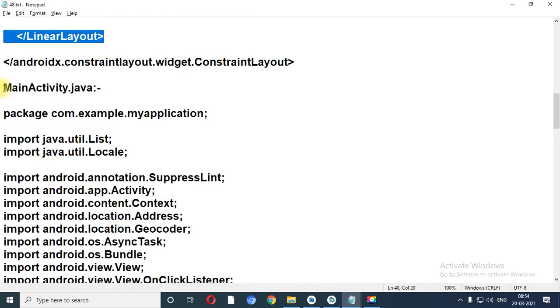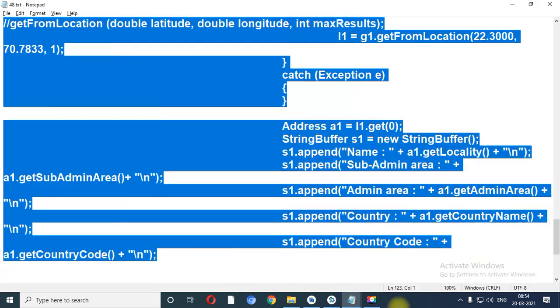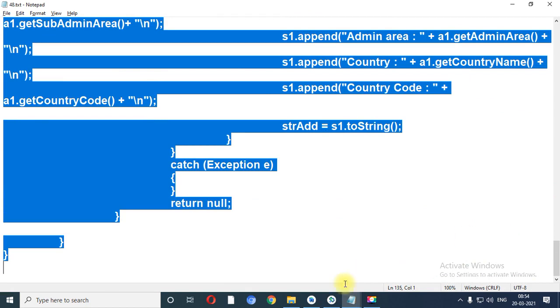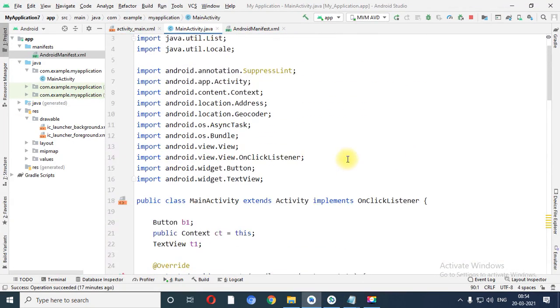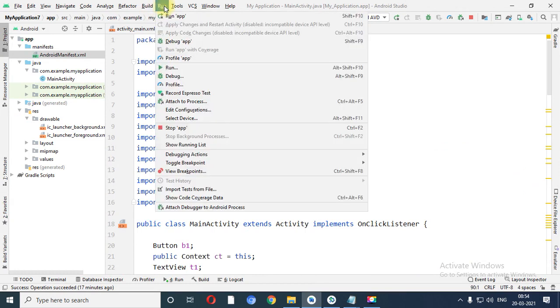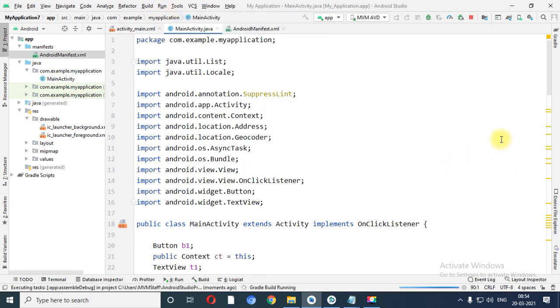So in the designing: linear layout, text view and button. Now in the coding, let me copy the given code first, then I will explain. Let us execute the program.